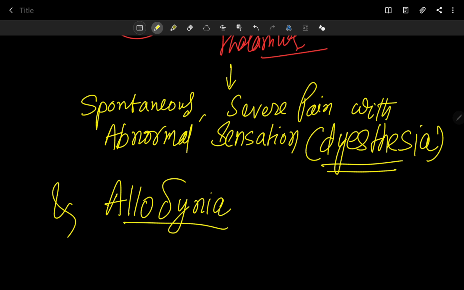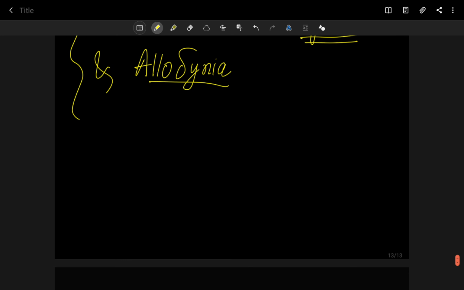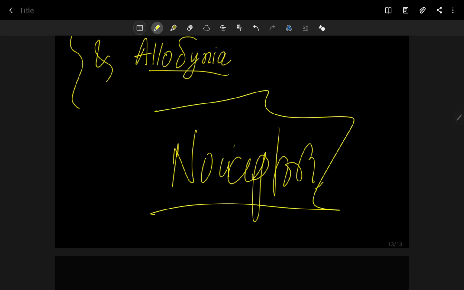Okay, so that's all. Now let's talk about the various nociceptors and the various control theories of pain: the endogenous analgesia system or gate control theory of pain. Before discussing these control theories of pain, I want to discuss nociceptors in detail, but in the next session.